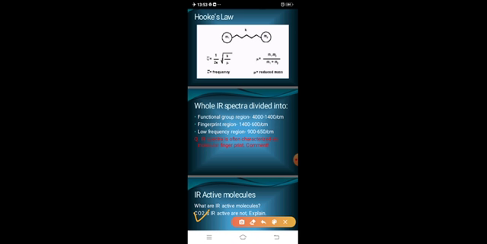Why? Correct. Why? Because this is CO2. So this is your carbon, with oxygen on both sides. Here the same atom is present in the molecule at both sides. So whatever stretching or bending occurs, that is symmetrical. If it is symmetrical, it will not show any type of spectra, because whatever stretching or bending happens will not show any type of spectra. Because it does not show any spectra, that means it is not an IR active molecule.